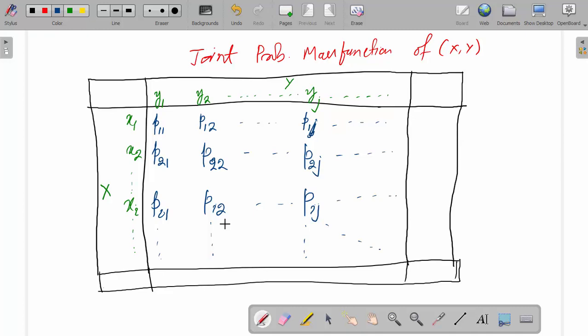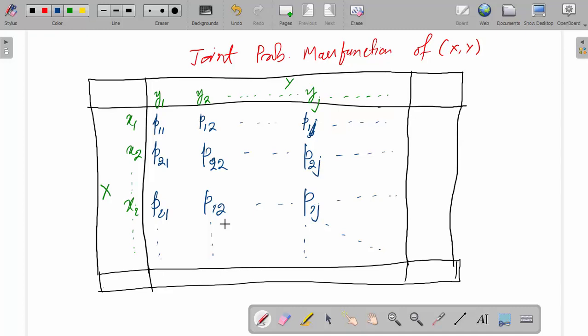So p11 is the probability X equal to x1, Y equal to y1. p12 is probability X equal to x1, Y equal to y2. And similarly pij is probability X equal to xi, Y equal to yj.